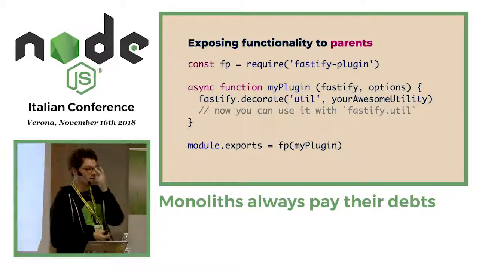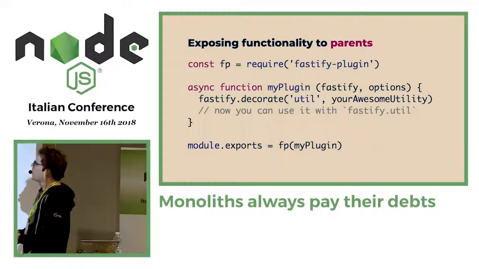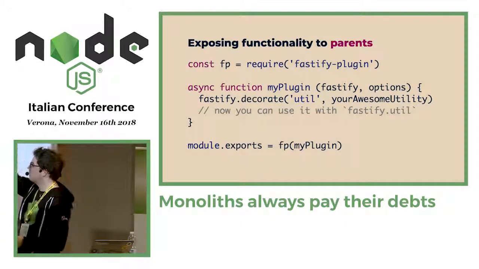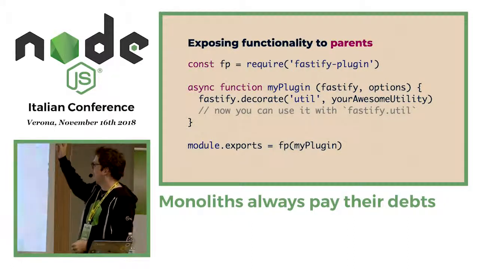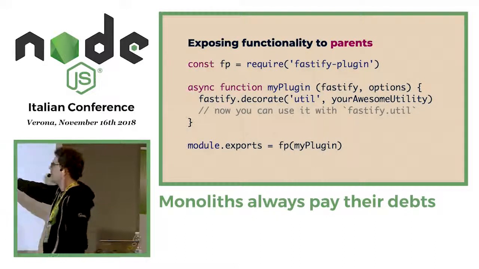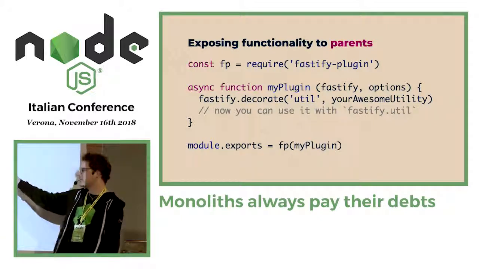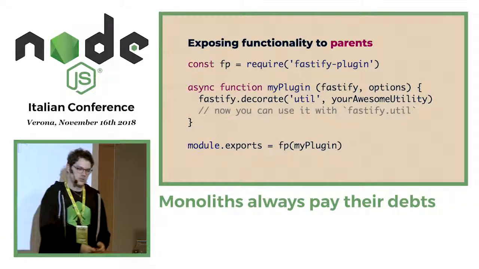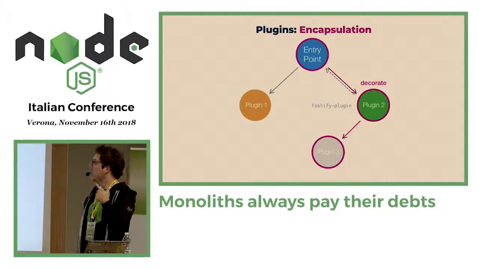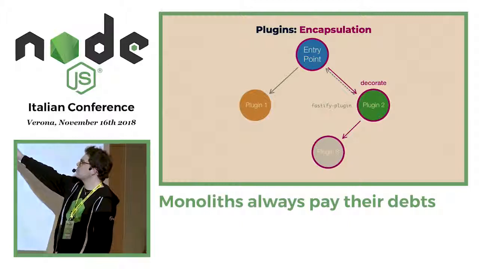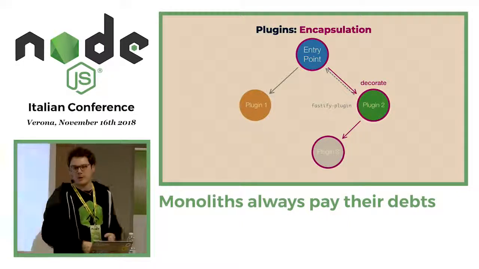So let's say there are a few cases where you may want to expose a functionality to a parent. Let's say you are adding a database connector, so it will be nice to expose it to the rest of your application. For doing that, there is this module, Fastify plugin. Sorry, there are so many plugins in this talk. Again, we have our function. We are adding a utility with decorate, so you can access it with fastify.util. And then when the time arrives to export it, we just wrap the plugin with Fastify plugin. So what happens is that now the parent can also access all the APIs that plugin 2 is adding to our instance.